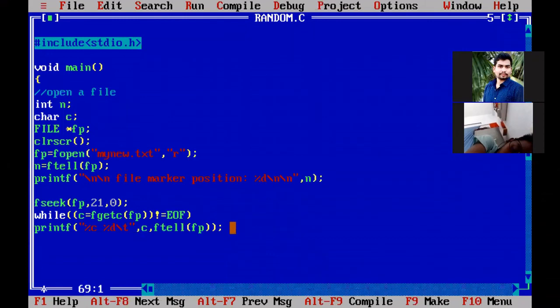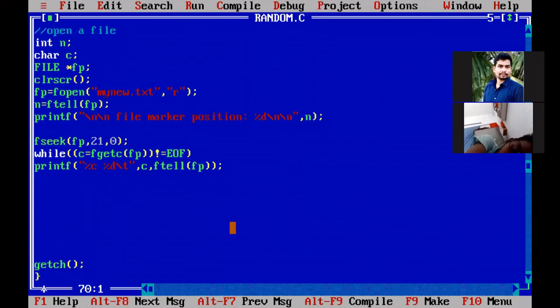With this, we completed the fseek function. Now, after reading all the characters from 21 till the end, I want to check where the file marker is. So now you guess where the file marker is. When you open the file, the file marker position is the beginning of the file, and we printed that beginning position by using the ftell function. ftell(fp) returns the current file marker position to the left side, which we captured with n, and the same n is printed. That is 0, because when you open the file the marker is pointing to index 0, the beginning of the file.